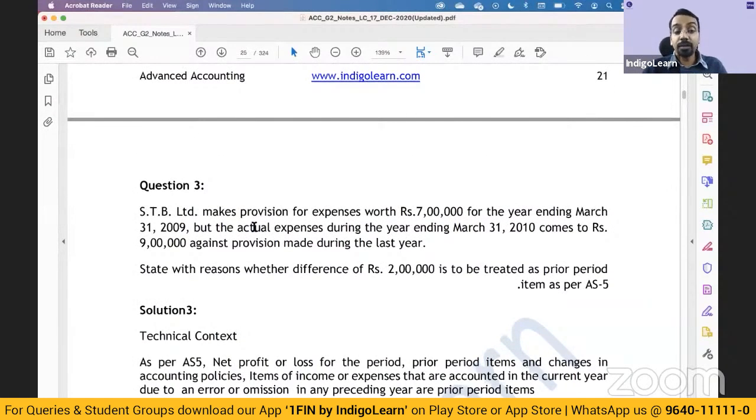Yes, and the other thing is, if you have made certain provision for expenses for some amount, let's say 7 lakhs, but actual expenses are 9 lakhs, then whether the 2 lakh is a prior period item, in such a case you have to define what is a prior period item, and you have to explain why this is not a prior period item and why this is a change in accounting estimate. And because it's a change in accounting estimate, it is an item arising from ordinary activities. There is no separate disclosure which is required.